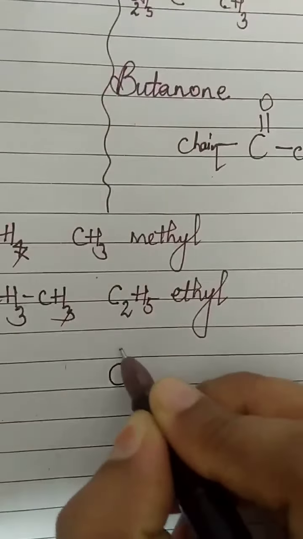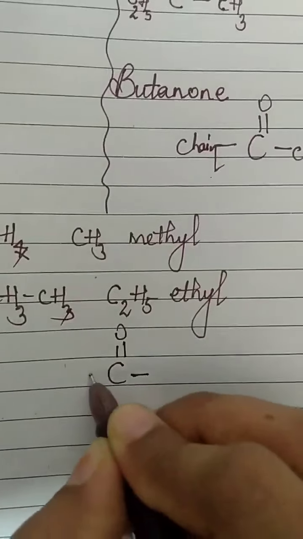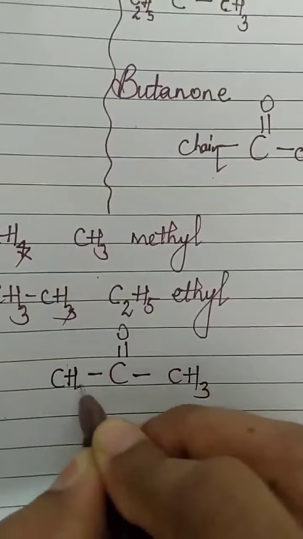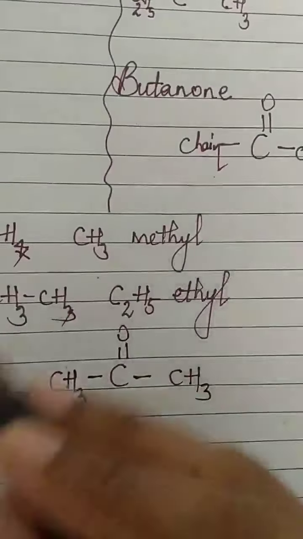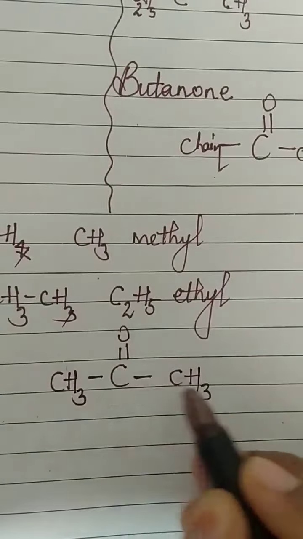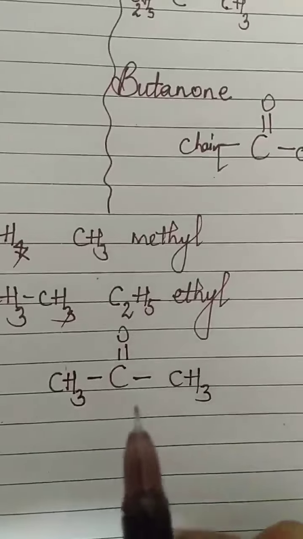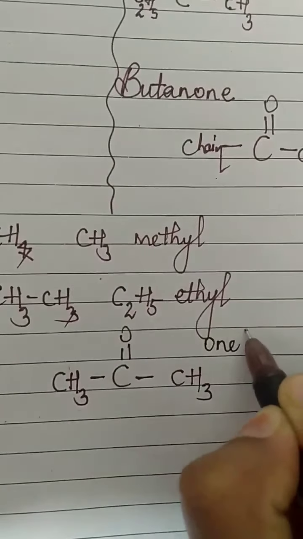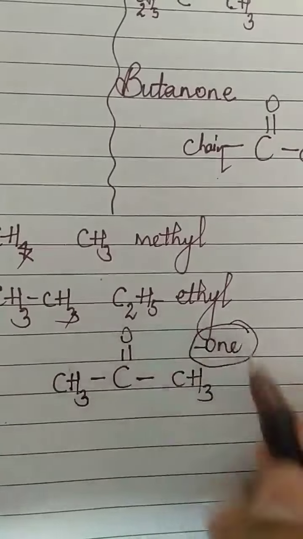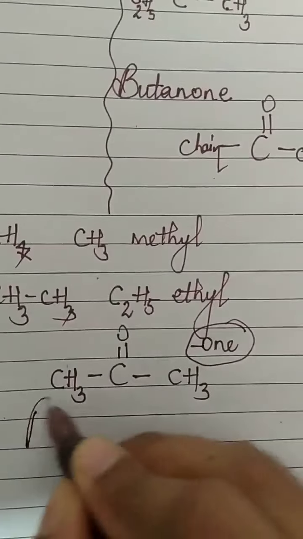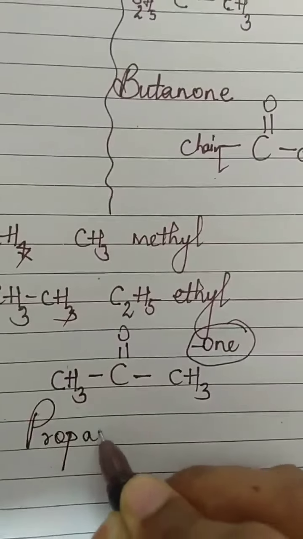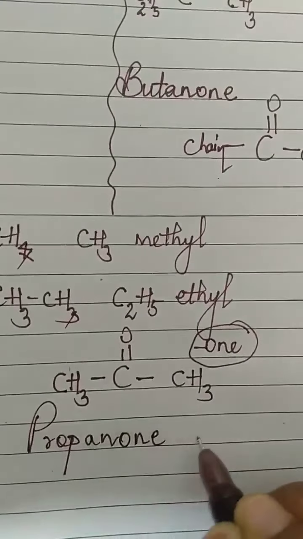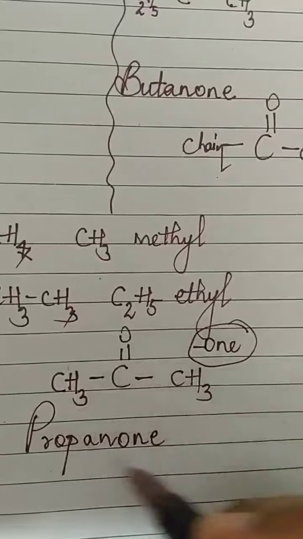Let me write C double bond O, and to both sides I will attach CH3, CH3. Now how will I name this compound? I saw C double bond O और दोनों side में chain है, hydrogen नहीं है. So this is ketone, so I am interested in attaching ONE. Name of the compound: methane, ethane, propane. Propane. Stop. Don't write E. In place of E, write ONE. Propanone. So this became propanone.